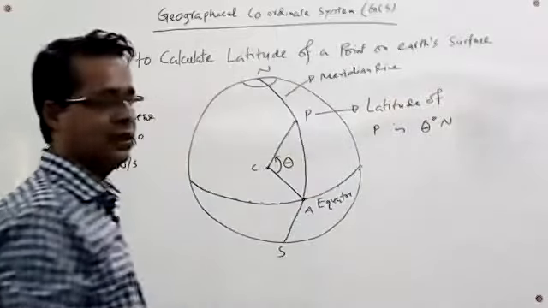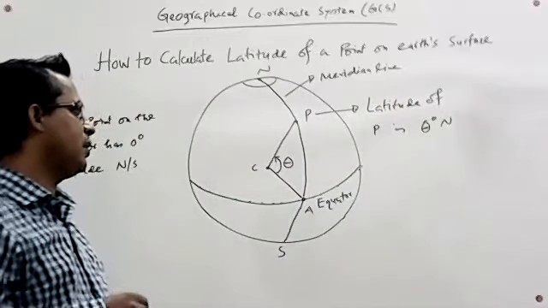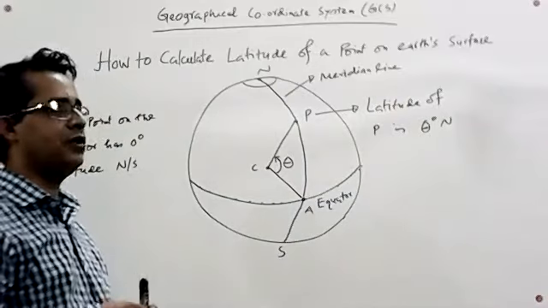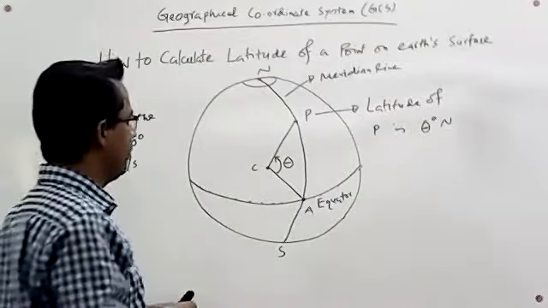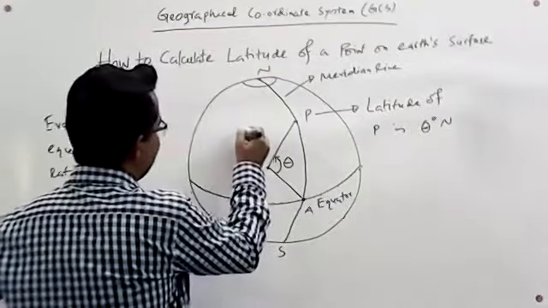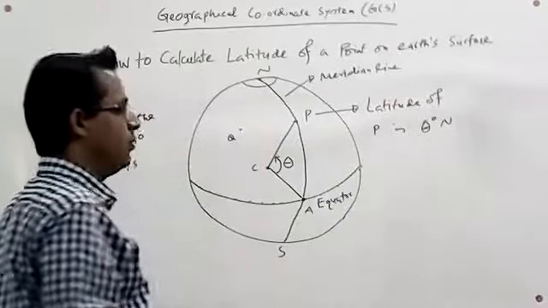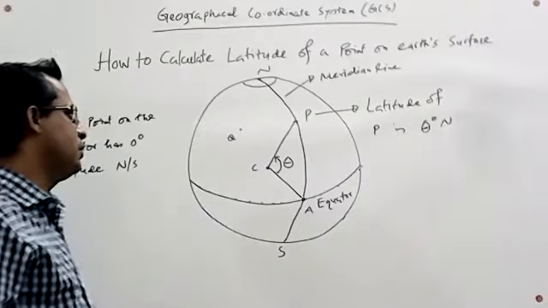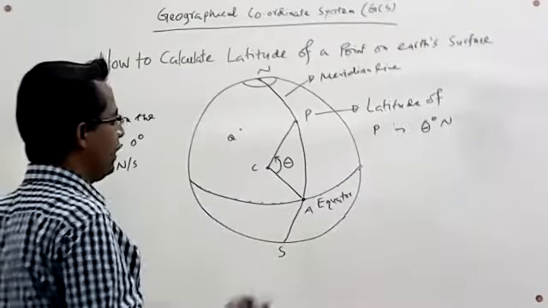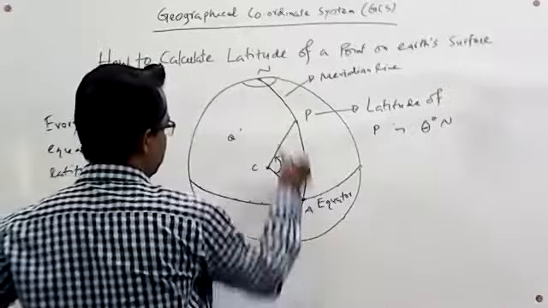I think we'll be able to find out the latitude of any point on the Earth's surface. Suppose you have a point here, which is Q. We would like to find out the latitude of this point. So we have to draw a meridian line through this point from north pole to south pole.